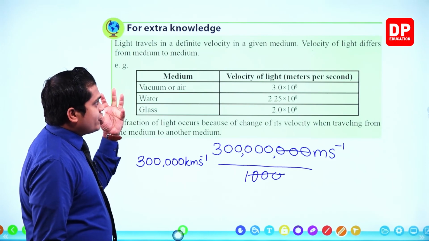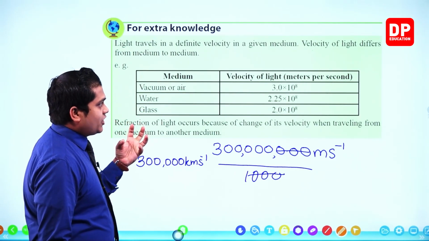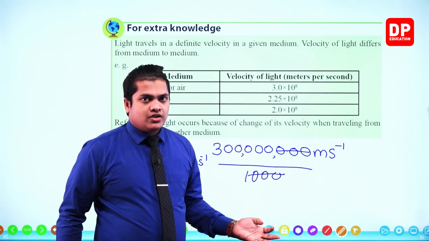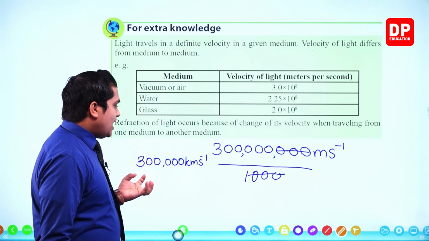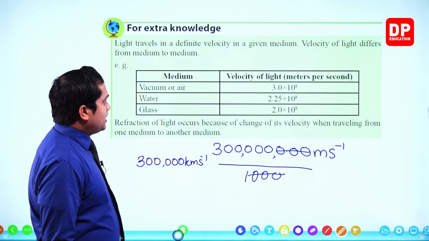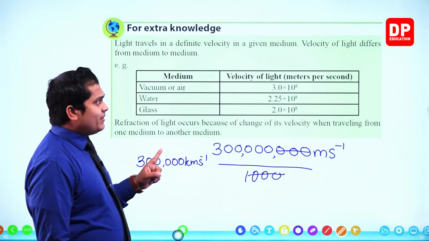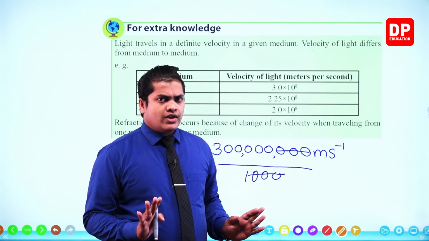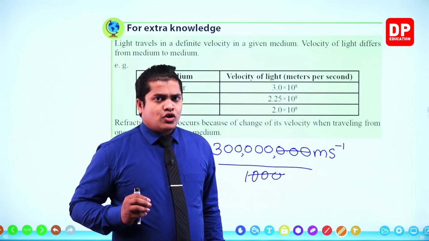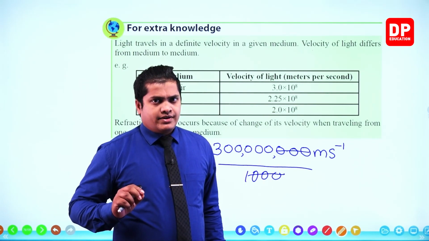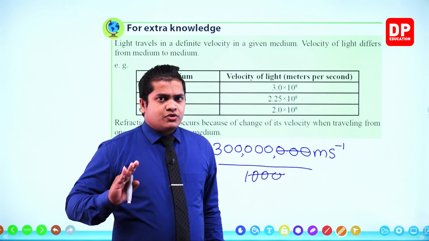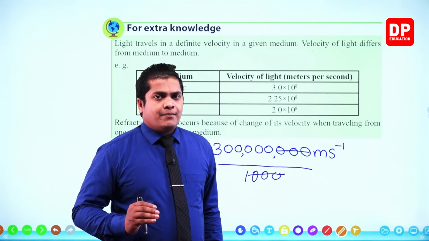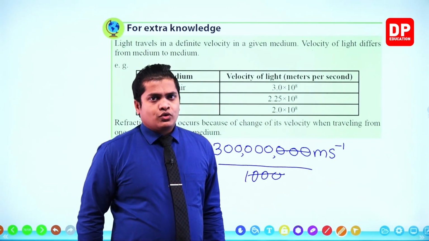Light is going to travel at a certain velocity in a vacuum. This is the maximum possible speed which matter can reach, which is equal to 300,000 kilometers per second, right? However, my dear children, the velocity of light is going to change from one particular medium to another. That's because of the change of density. From one transparent medium to another, the density is going to change. Therefore, the speed of light is also going to change.